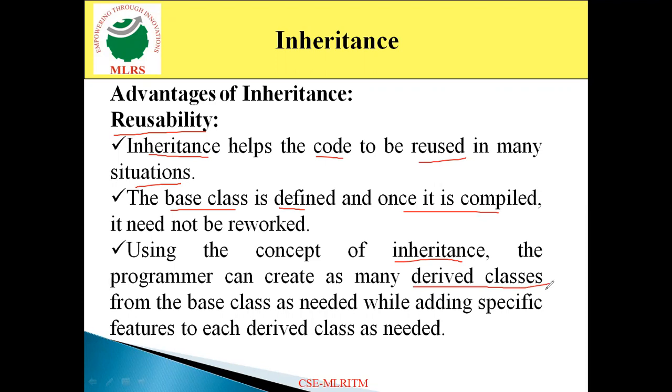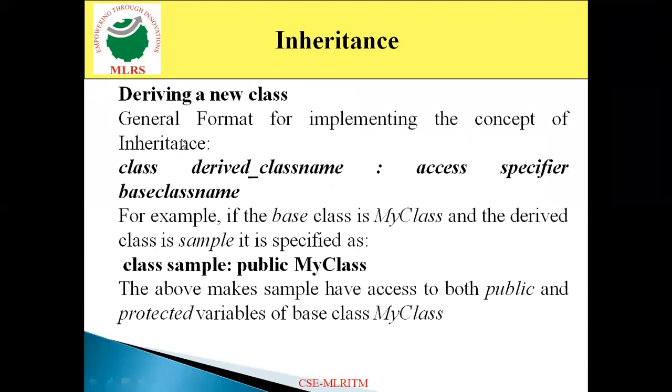For all these derived classes, you acquire the properties from the base class. And whenever it is needed or required, you can add additional features to each of the derived classes whenever the application demands. So these are the advantages of inheritance.